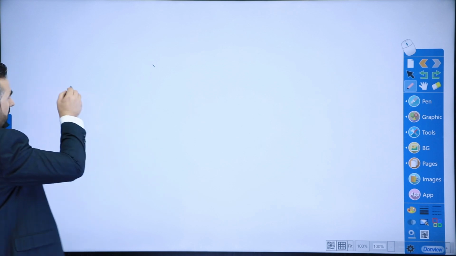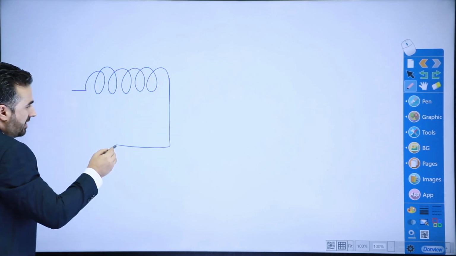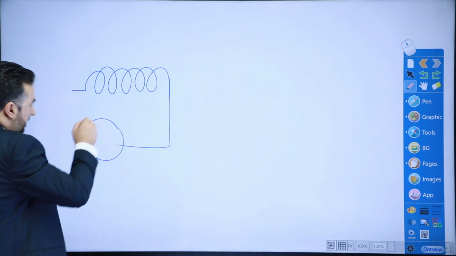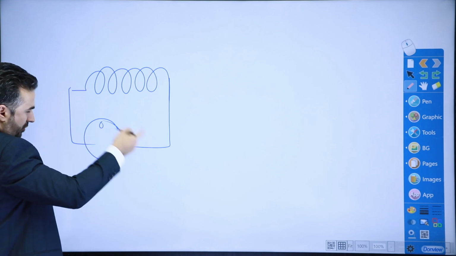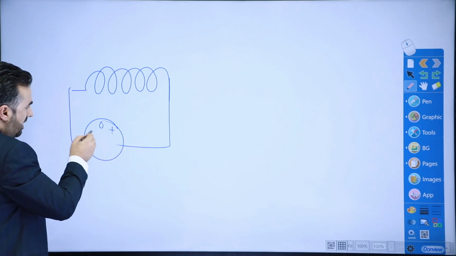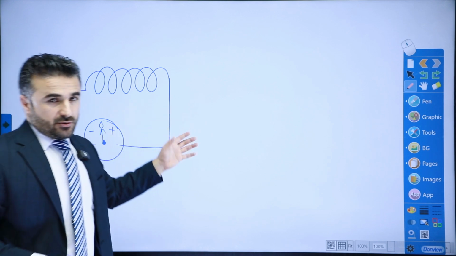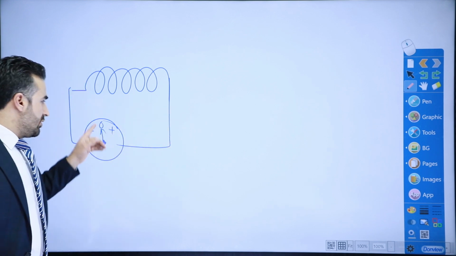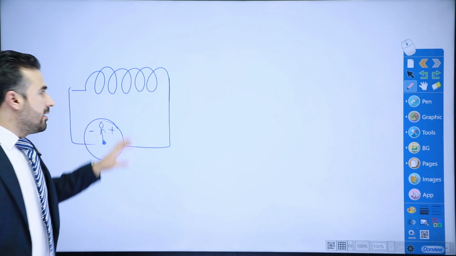Let's say we have a coil, and this coil is connected to a galvanometer. Here's the zero indicator. Let's say this side is positive, the other side is negative, and here's the needle. Normally, if there's nothing close to or surrounding the coil, this galvanometer shows zero, indicating that there is no electrical current through the circuit.